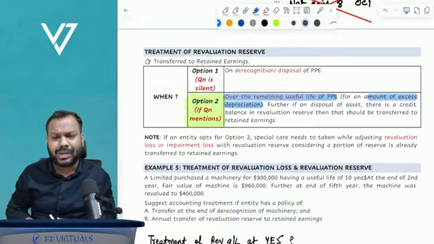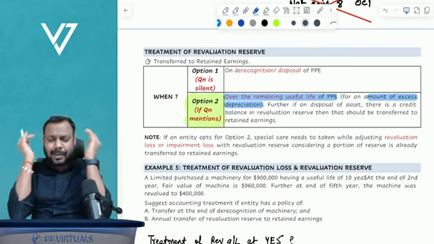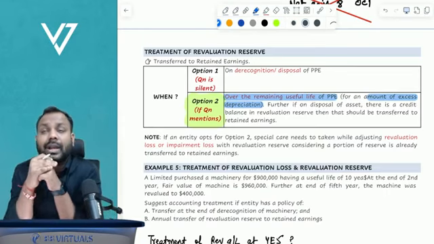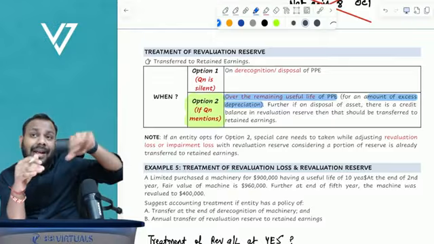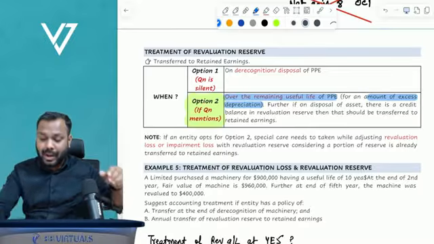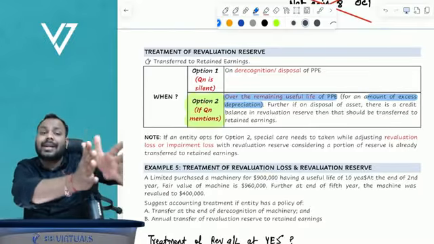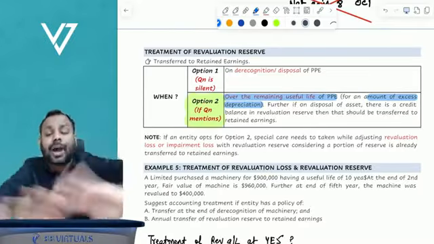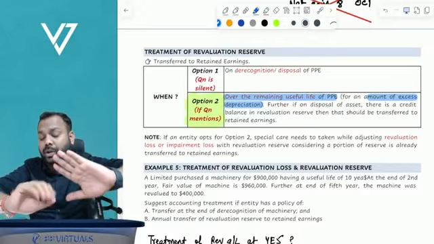depreciation. Now students generally have a misconception in their mind that okay, we have to transfer the excess depreciation to retained earnings. No, depreciation remains intact in P&L. We are not required to change the depreciation amount.